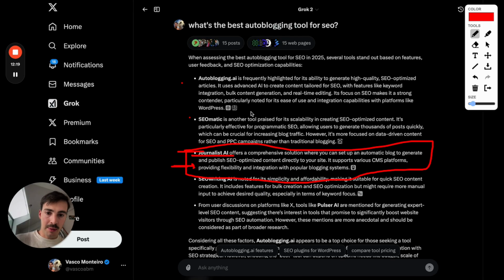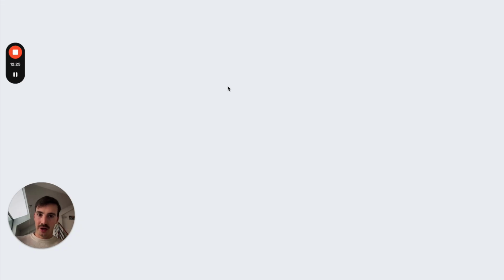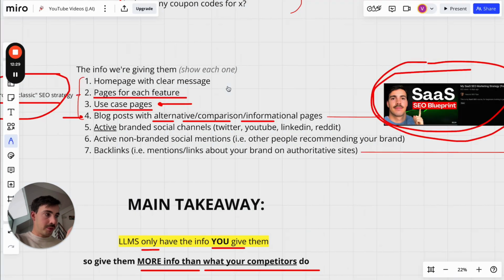Okay, same thing for Grok. They give you links to the blog posts. Hopefully this is making sense. So it's not just about optimizing for your own stuff, it's optimizing for your competitor stuff. Because if you can optimize for their stuff better than them, well, yes, when people are looking for their brand names on these LLMs, they'll get info about their brand names, but the reference where that info was taken from was our own blog post.